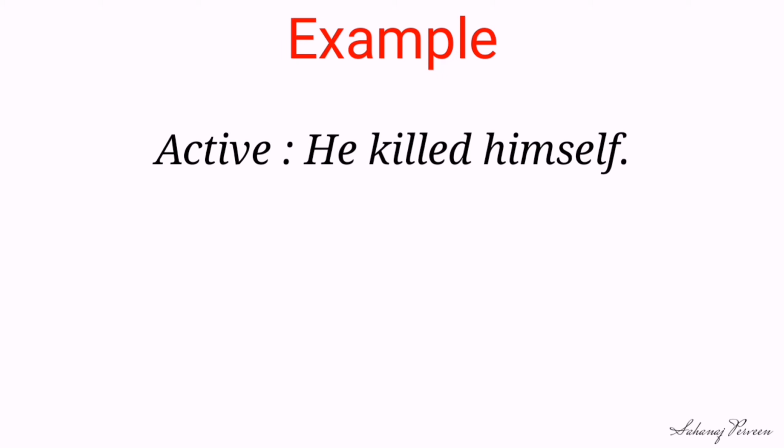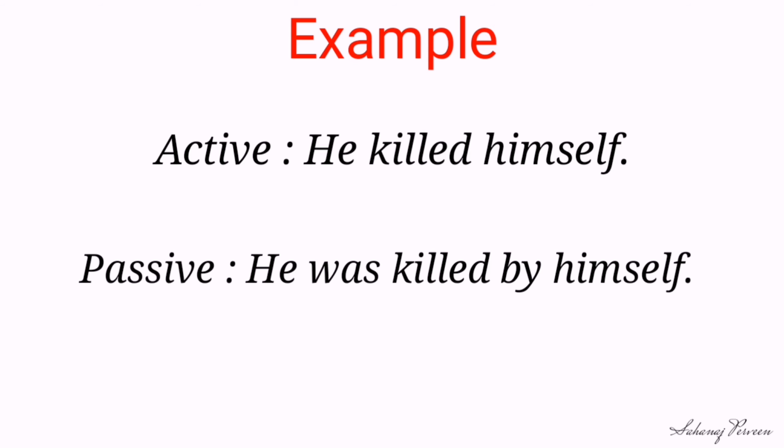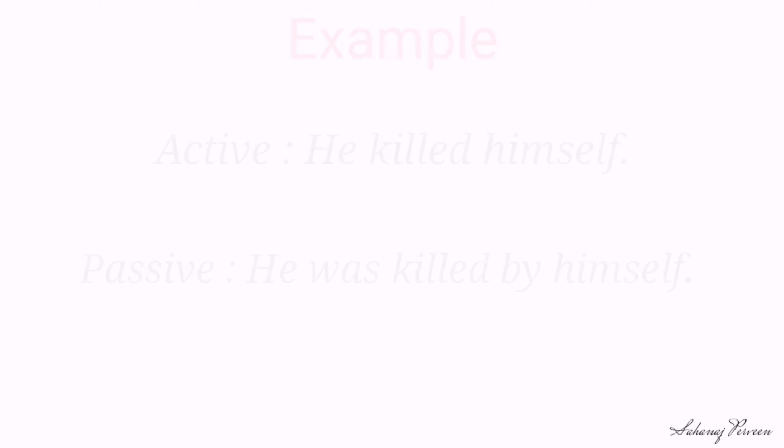Dear students, look at another example. Active: He killed himself. In this active, the verb was in past form. So our passive is: He was killed by himself.